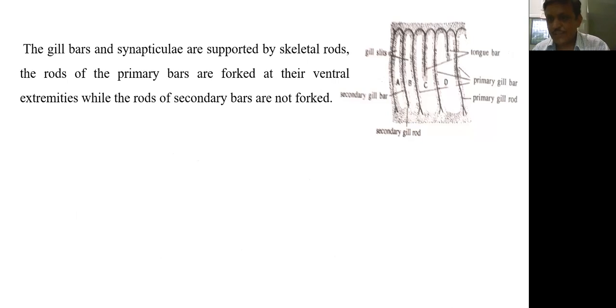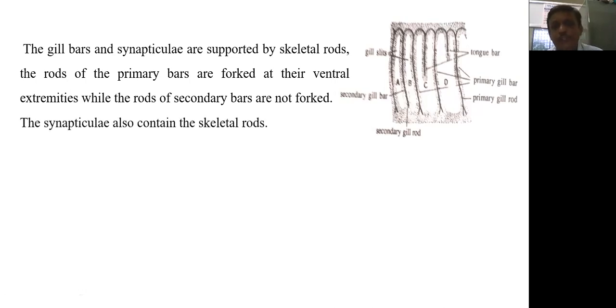Here in the diagram again we can see that the free end of primary bar is forked at the ventral extremities, while the rod of secondary bar, again in this diagram, is not forked. So the rod of primary bar is forked and the rod of secondary bar is not forked.